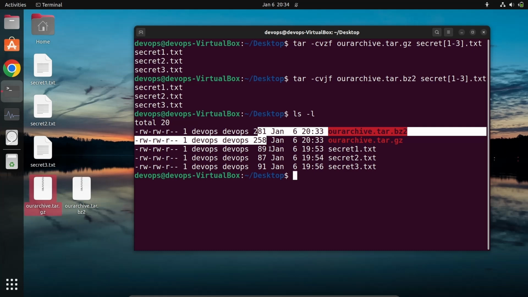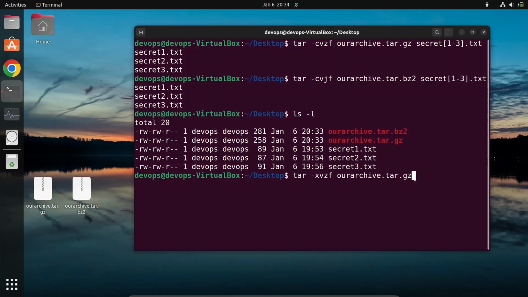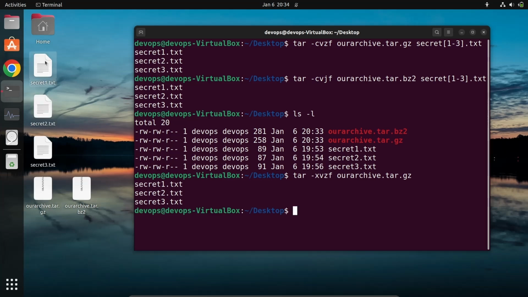Now if you want to extract it, how can you do that for extracting the gzip? Here you were using cvzf, so you just need to use option xzf, and in here you don't need to provide that. Okay, let me delete this. So it will create the file.